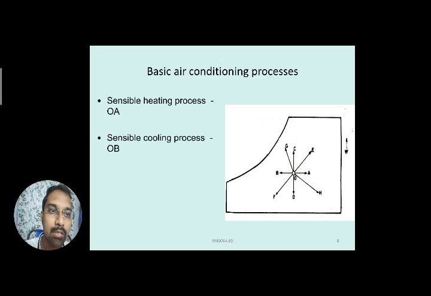On the x-axis we represent the dry bulb temperature, and on the y-axis the specific humidity. When the point changes from O to A, there is an increase in dry bulb temperature, whereas the specific humidity remains constant, meaning no change in moisture takes place. So O to A is the sensible heating process, and O to B is the sensible cooling process. Hope you understood, it is the reversal of sensible heating.